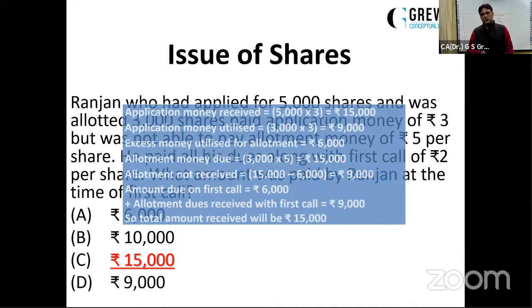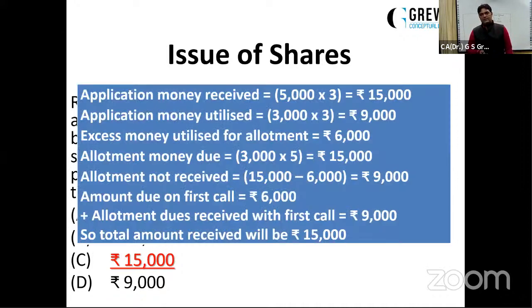Let us understand the calculations. Application money received was 15,000. Utilized was 9,000 on 3,000 shares because he has been allotted 3,000 shares. So the excess money was rupees 6,000. Allotment money due was 3,000 into 5, that is 15,000. Out of those 15,000, the balance of rupees 6,000, the excess money paid by the defaulter, was already transferred from application to allotment.